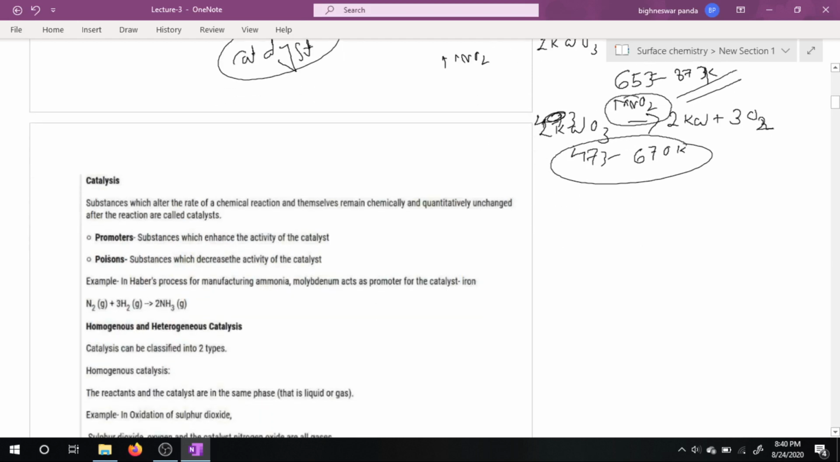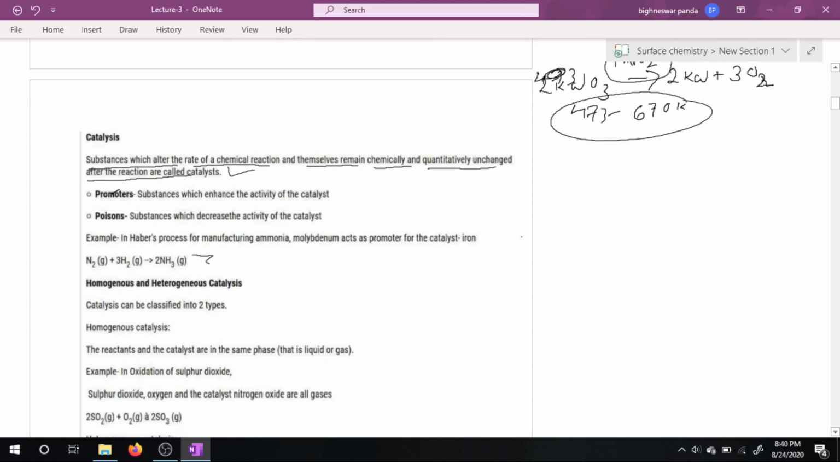So this is the new topic of surface chemistry. What is a catalyst? A substance which alters the rate of a chemical reaction and itself remains chemically and quantitatively unchanged after the reaction is called a catalyst, and the phenomenon of the mechanism of catalysis is called catalysis.